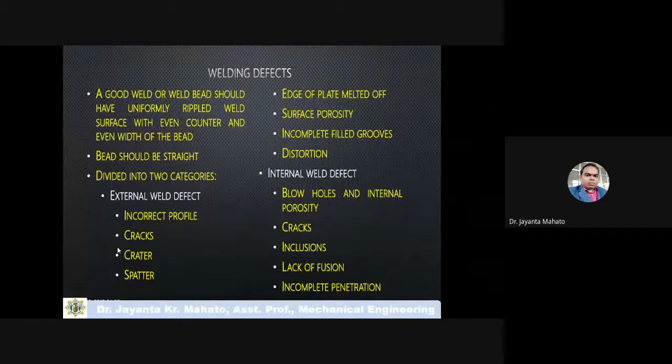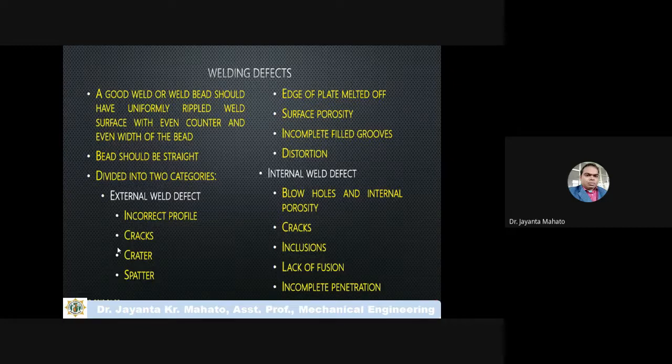If these gases do not escape out from the weld zone, if the gas that is forming does not come out, then blow holes or porosity occur within the weld material. Some cracks may be there, some inclusions may be there, and due to lack of fusion some internal defects may be formed.